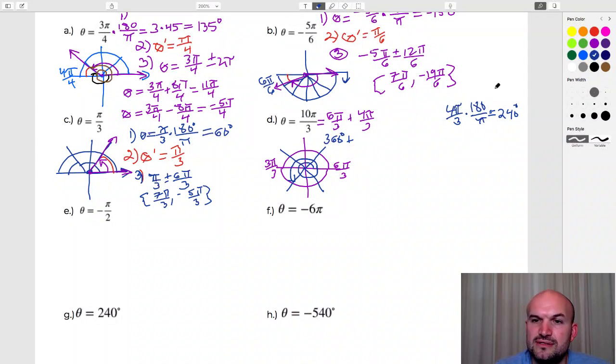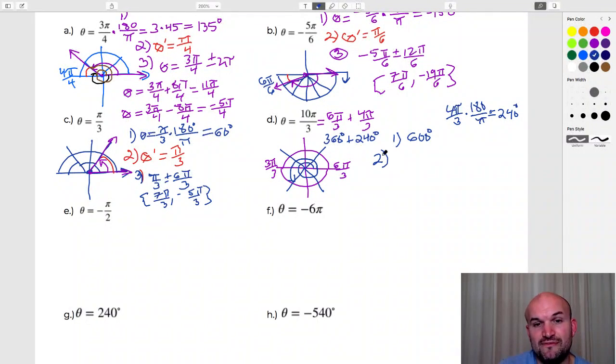Pi's divide out. That goes in there 60, so 240 degrees. I hate when that happens. So now when I'm adding this, I'm really just adding 360 plus 240 degrees. So question number 1 is going to be theta is equal to 600 degrees.